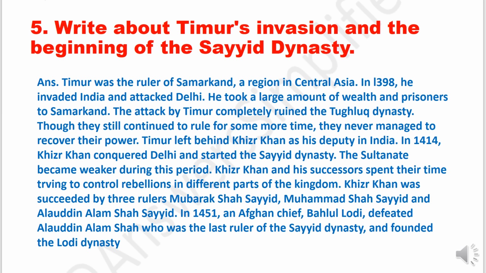Khizr Khan was succeeded by three rulers, Mubarak Shah Sayyid, Muhammad Shah Sayyid and Alauddin Alam Shah Sayyid. In 1451, an Afghan chief, Bahlul Lodi, defeated Alauddin Alam Shah, who was the last ruler of the Sayyid dynasty, and founded the Lodi dynasty.